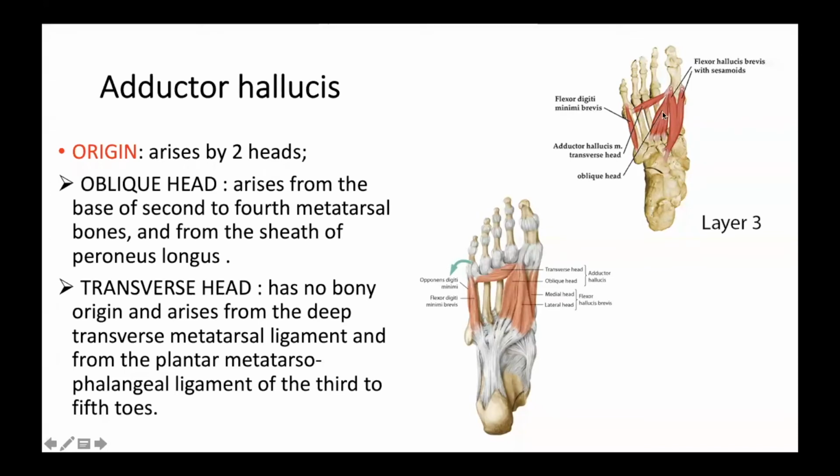And what about the transverse head? The transverse head has no bony origin. It doesn't take origin from bone.